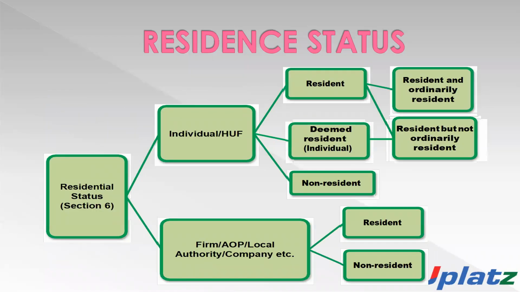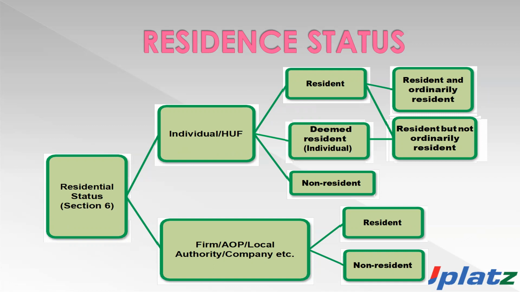Residential status is defined under Section 6 of the Income Tax Act. First, residential status of an individual and HUF, and then residential status of AOP, BOI, local authority and company.